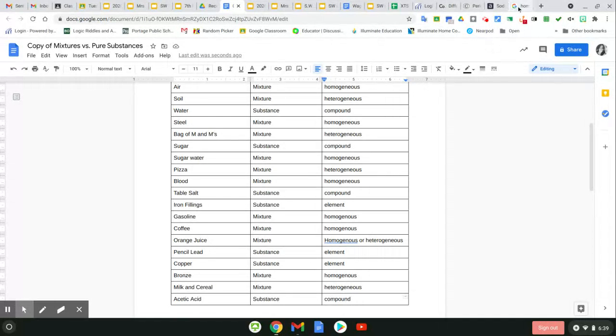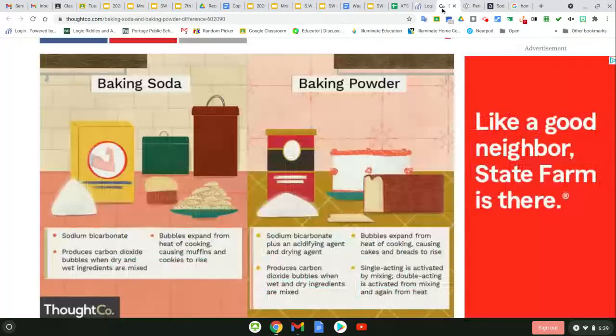One thing I wanted to clarify, the difference between baking soda and baking powder. There might be some confusion on these two things. They are two different things that are used in baking. Baking soda is just sodium bicarbonate. That is a molecule, a compound made up of sodium atoms, carbon atoms, and oxygen atoms, all chemically combined. So it is a substance. One way to remember that baking soda is a substance is look at the S. Baking soda, S, substance.